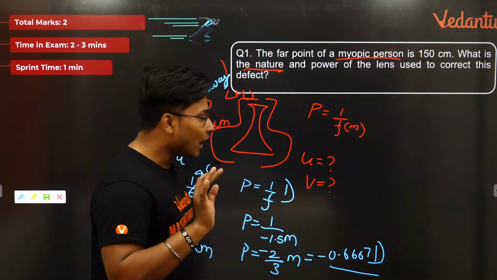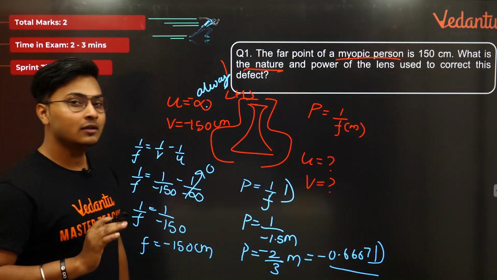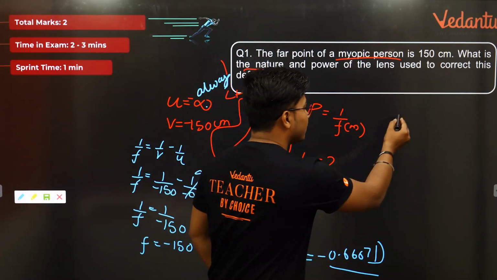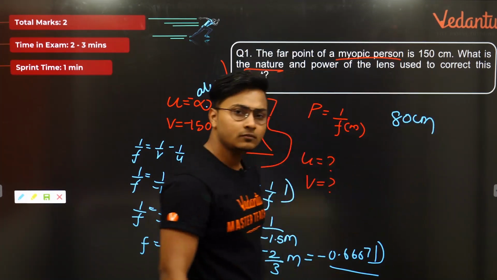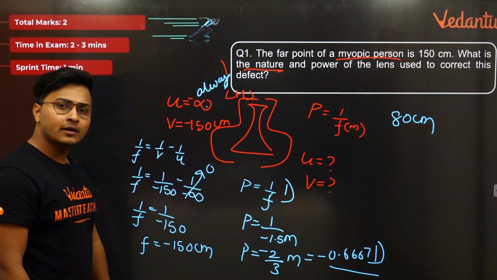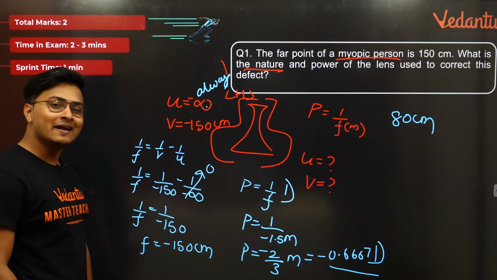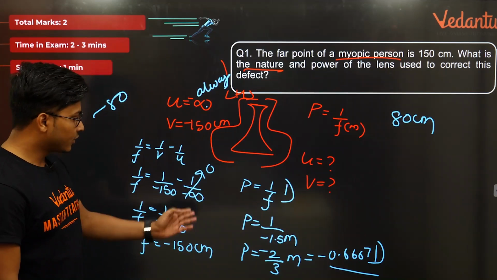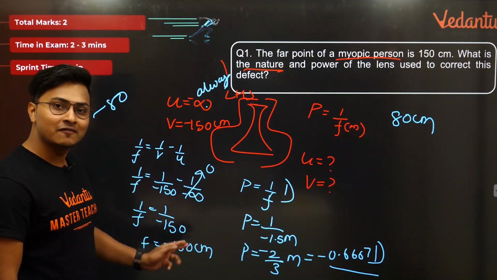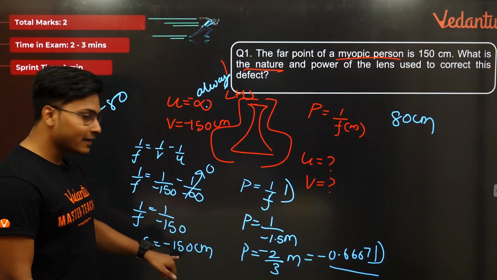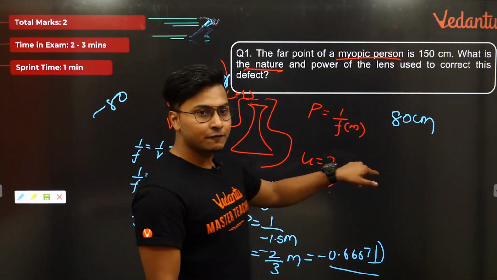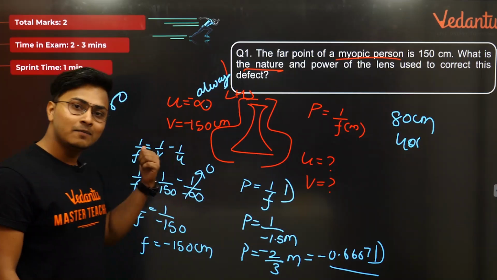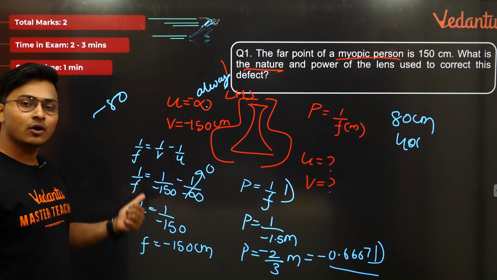As simple as that. अब मैं एक बात पूछना चाहता हूं आप सभी लोगों से, ध्यान से देखना यहाँ पे. If I replace this 150 centimeter with 80 centimeter, what is the focal length you're gonna get? You got it right? Exactly. You're gonna get it as minus 80. क्योंकि infinity तो हर बार आपको मिलता रहेगा. 1 by U is 0 always, isn't it? So you'll get minus 80. Okay. Now if in case I change it to 40 centimeter, what is going to be the answer? You'll get f is equal to minus 40.